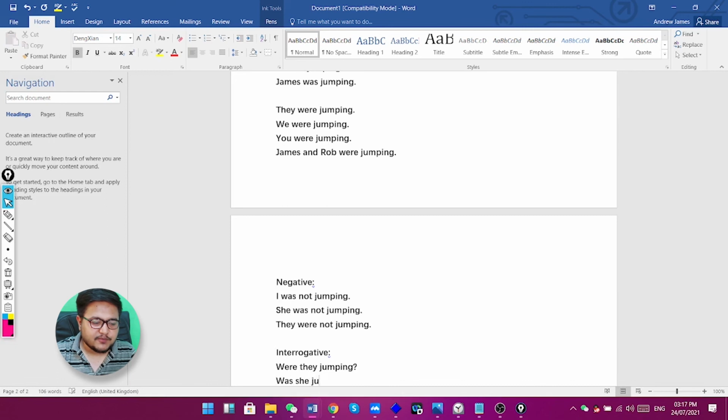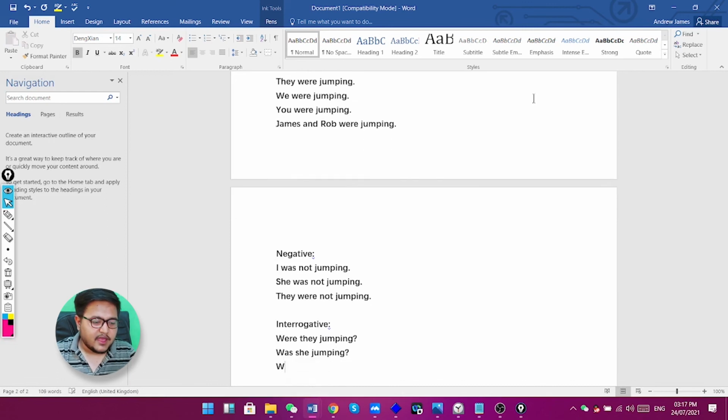Was she jumping? Was he jumping? And were you jumping? Right? You just put was or were at the beginning of the sentence, and then the sentence goes the same, and then there should be a question mark at the end of the sentence. That makes the interrogative or question sentences.